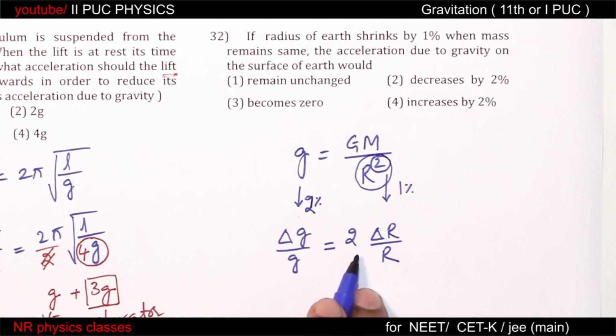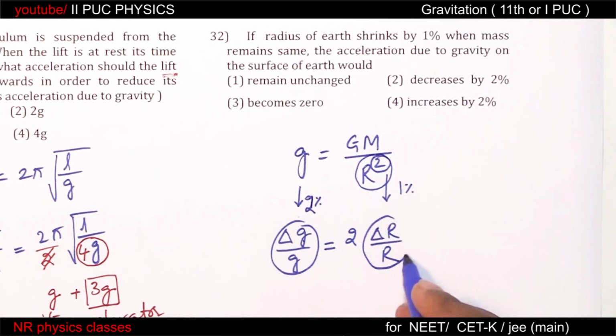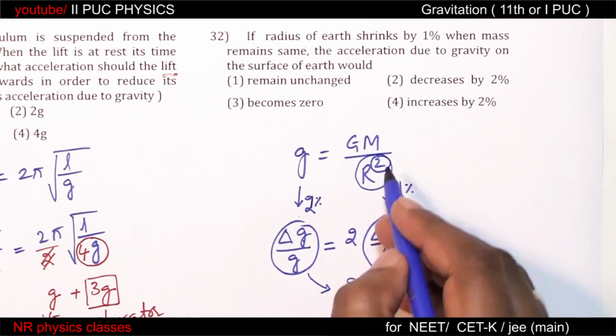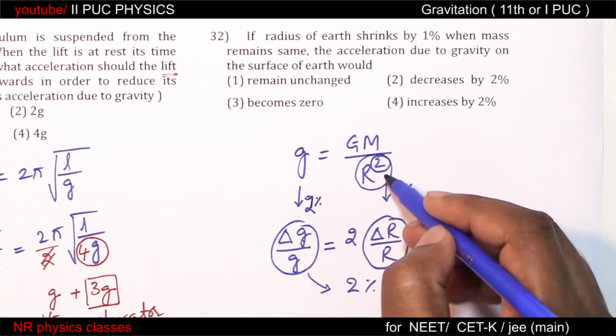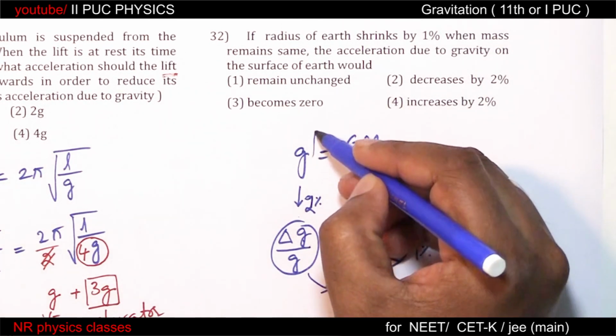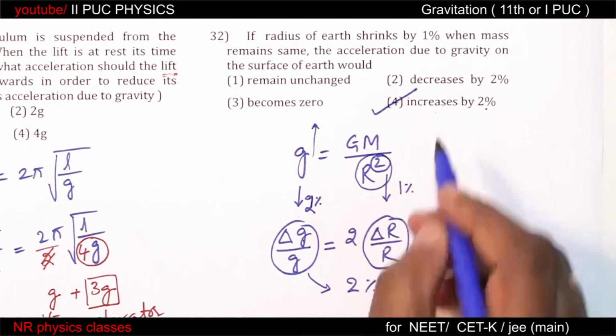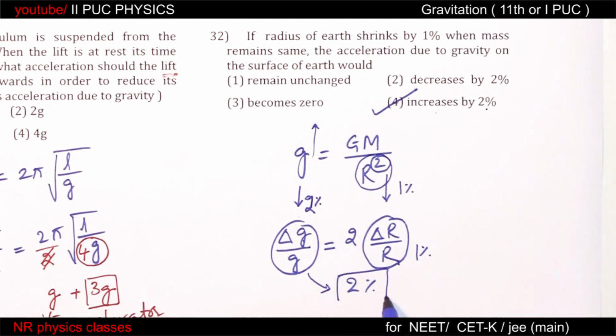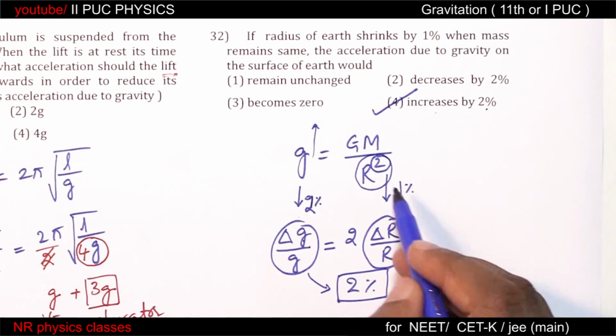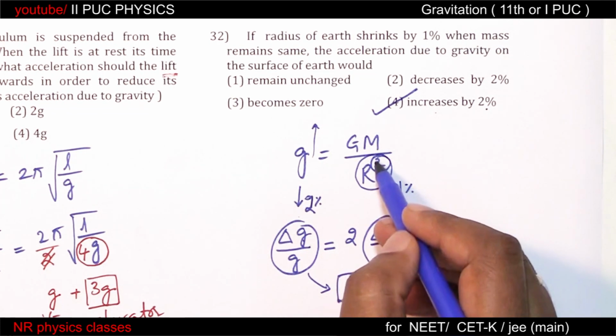If this change is 1%, then 1% into 2 is 2%. So change in acceleration due to gravity is 2%. Now come to the equation. If r decreases, then g should increase. So increases by 2%. Increase or decrease is decided by this equation.